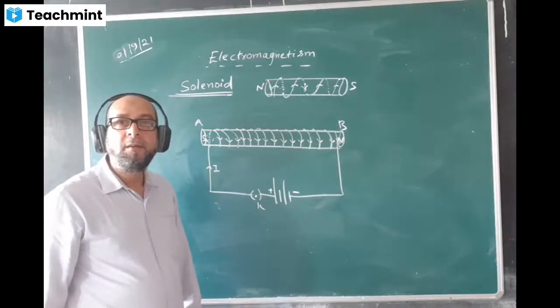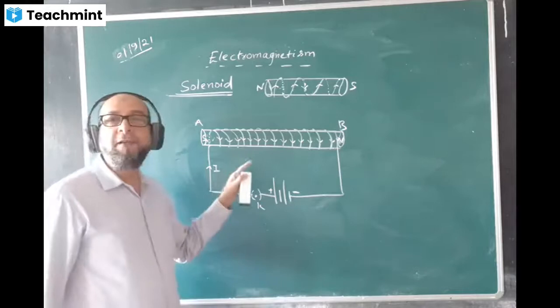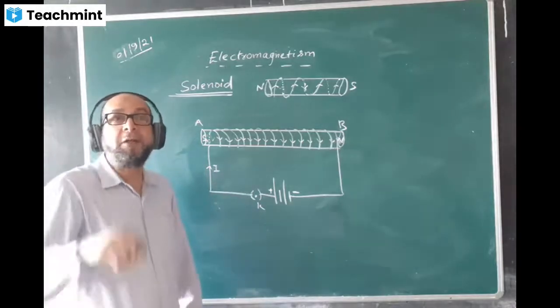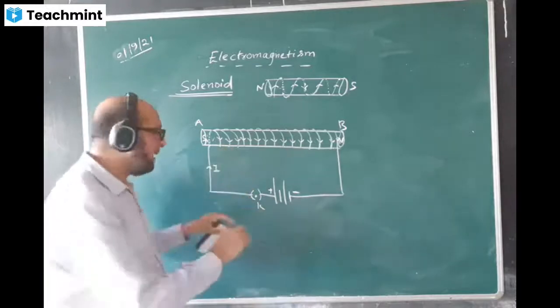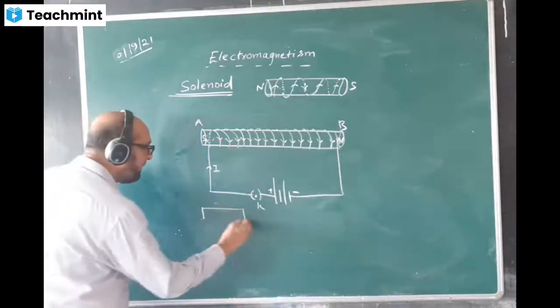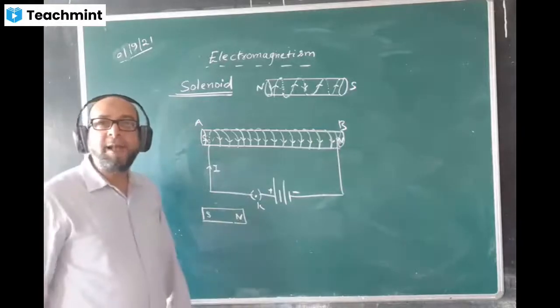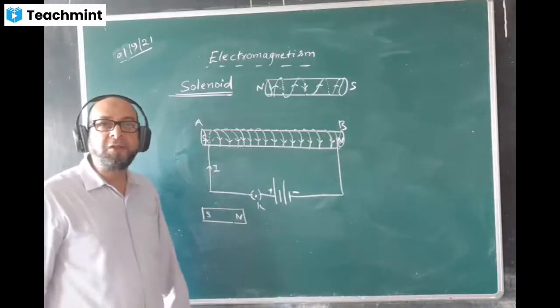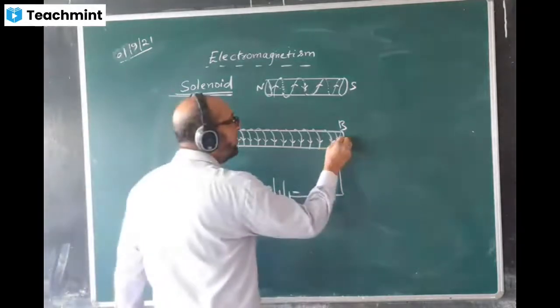If this is the polarity, this is equivalent to which kind of magnet? We say this is equivalent to a bar magnet. Like a bar. One side is south pole, one side is north pole, like that. And in the bar magnet, from which direction to which direction do the magnetic field lines come out? Magnetic field lines come out from north pole.